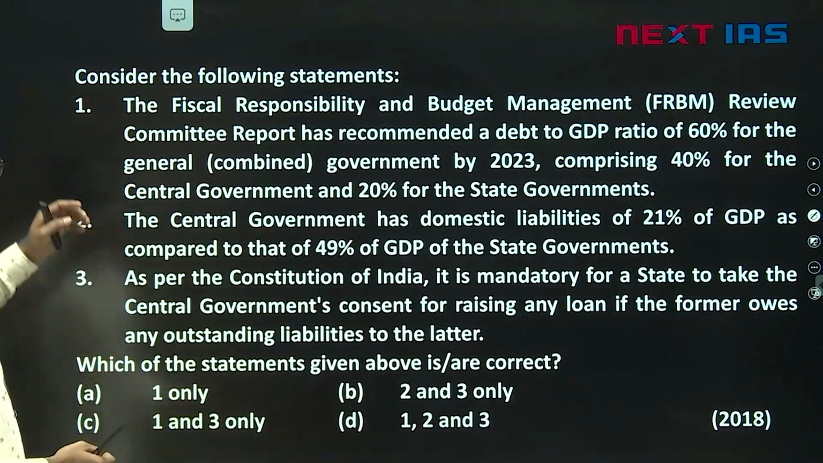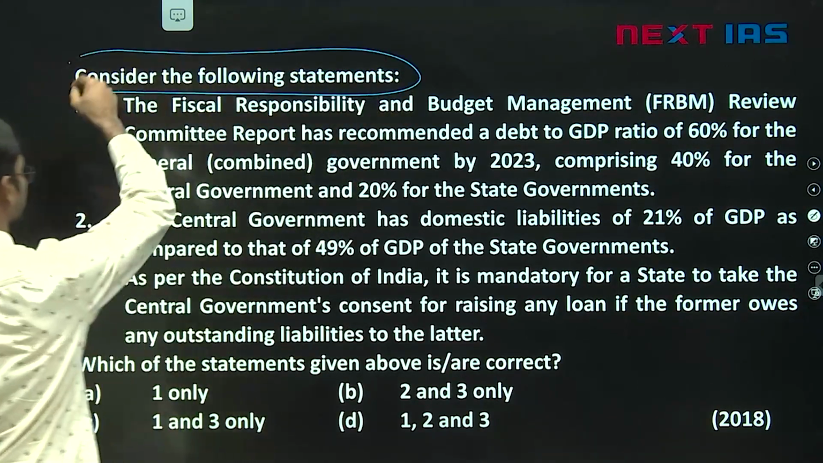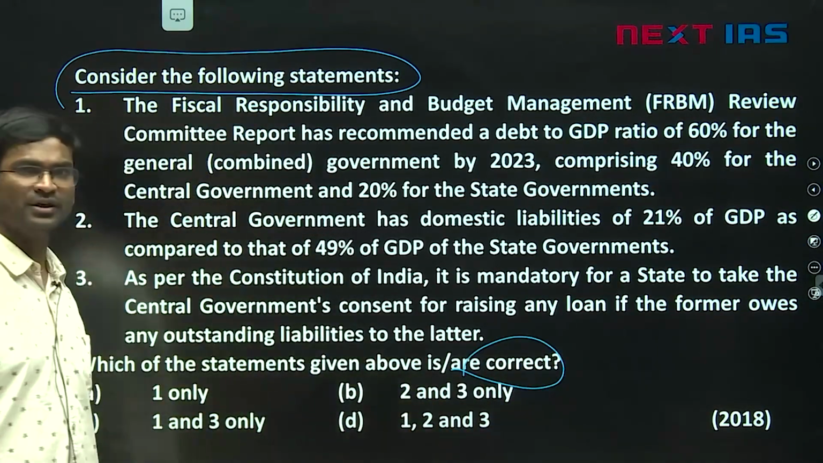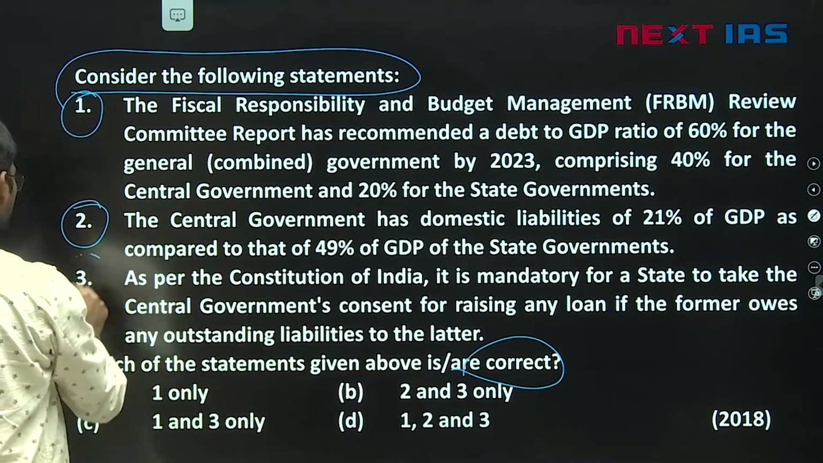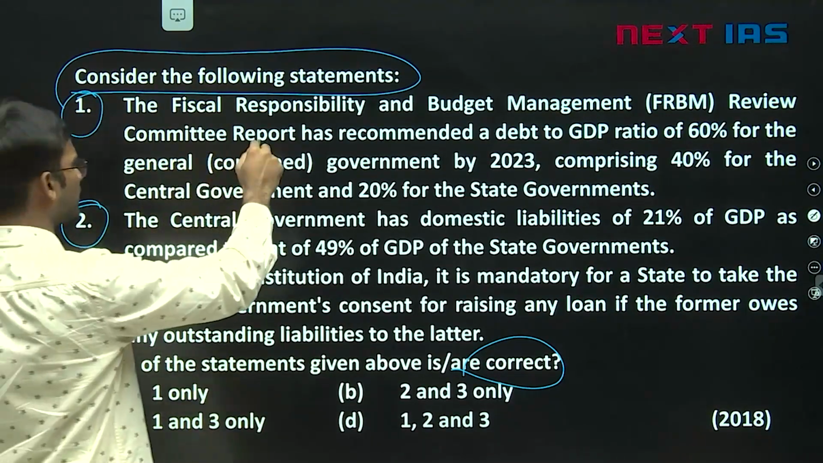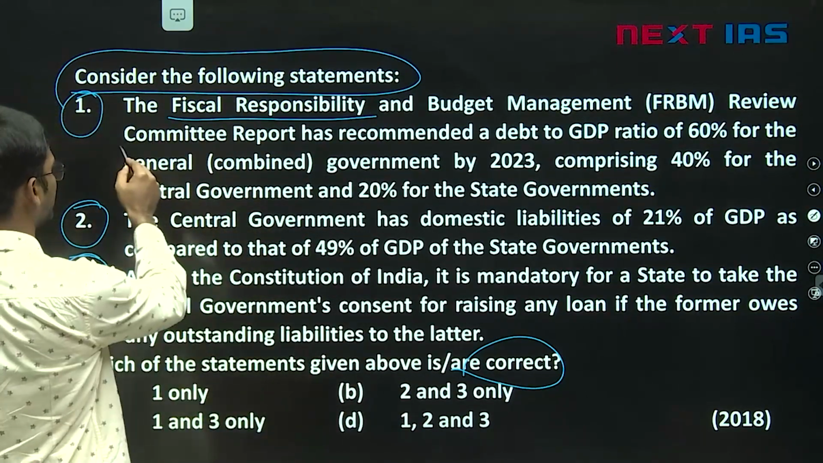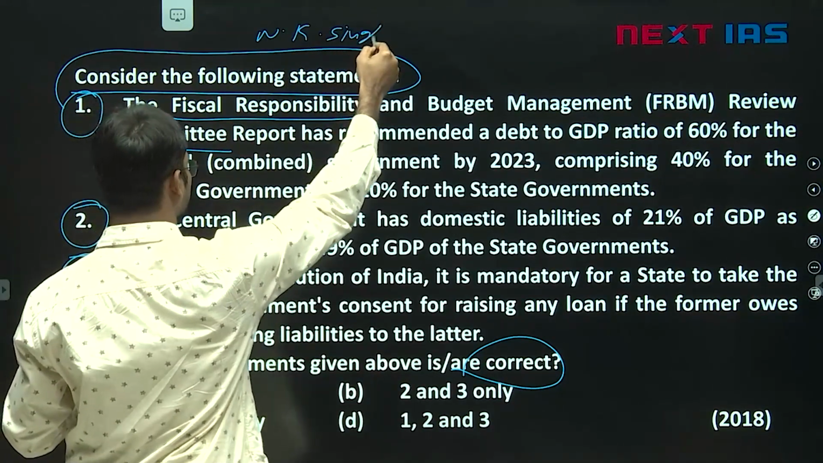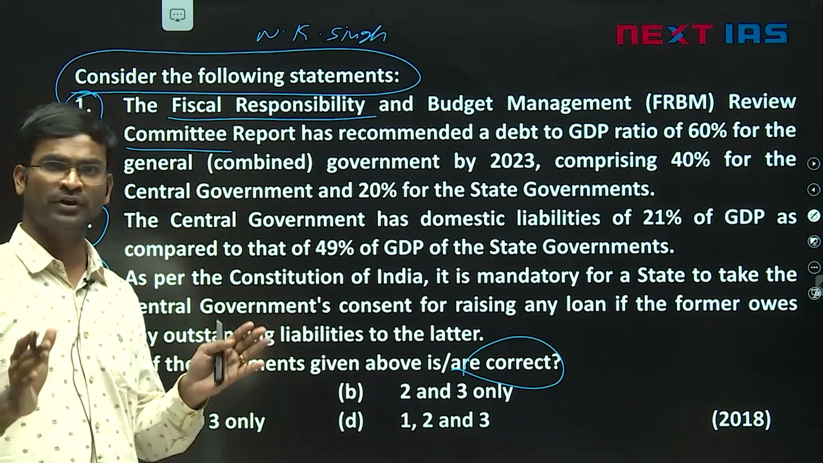Next question, consider the following statements. Which of the statements above are correct? They are asking us the correct statements. Now, again there are 1, 2, 3 statements here. Look at the first one, the Fiscal Responsibility Budget Management Review Committee. As you know, we have the NK Singh committee. So what are the major recommendations of the NK Singh committee?